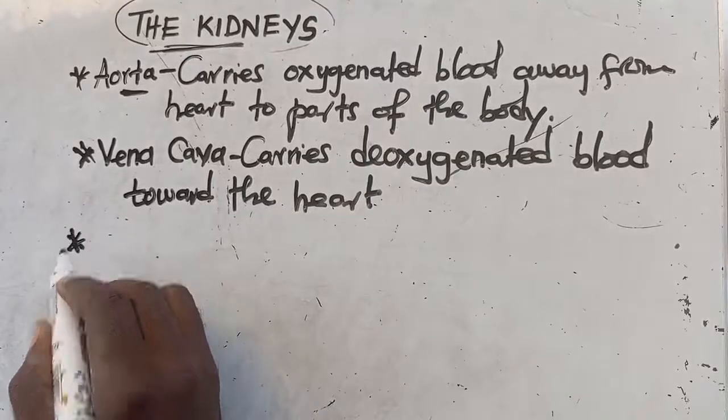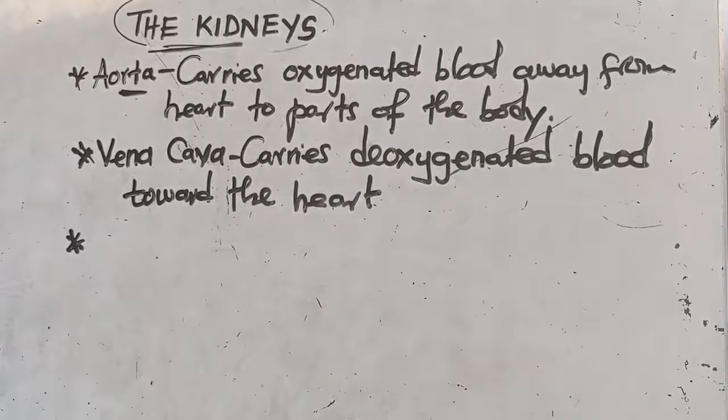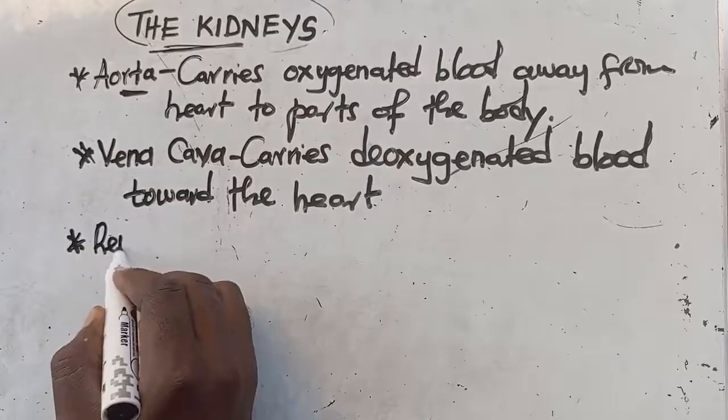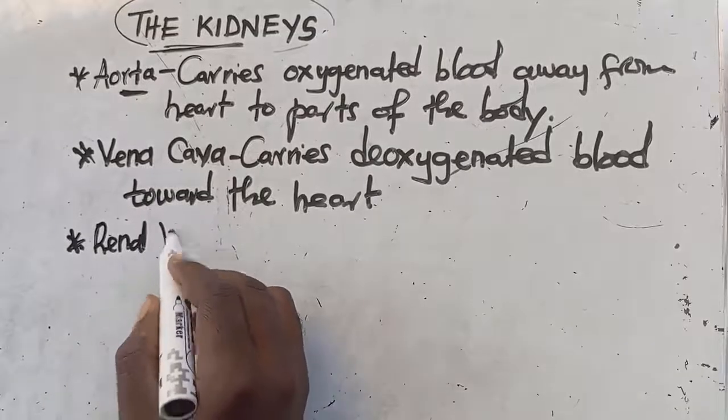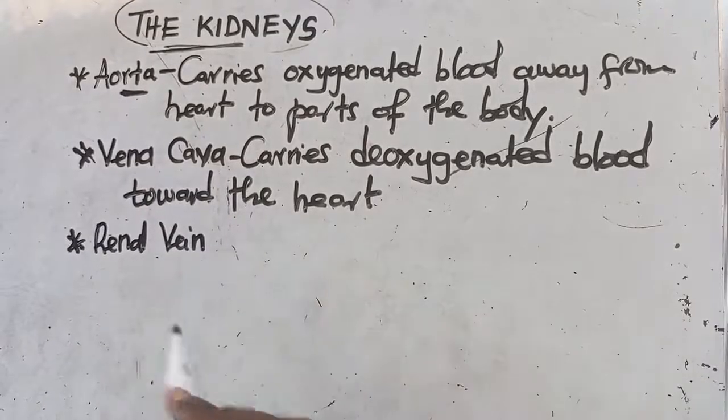Then we proceed to look at another thing called the renal vein. I guess you saw where the renal vein was. The renal vein carries deoxygenated blood away from the kidney to the vena cava. Have you seen? Away from the kidney to the vena cava.